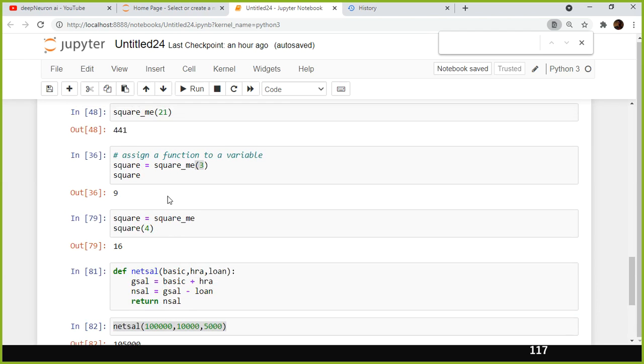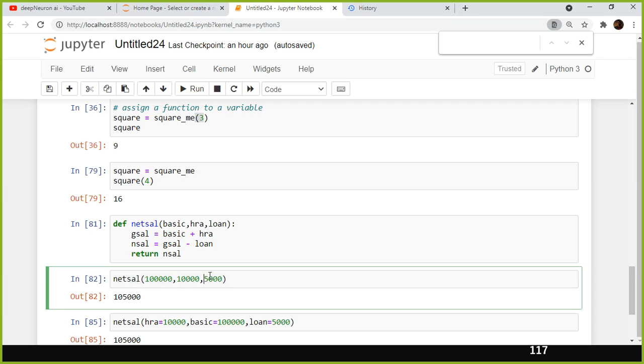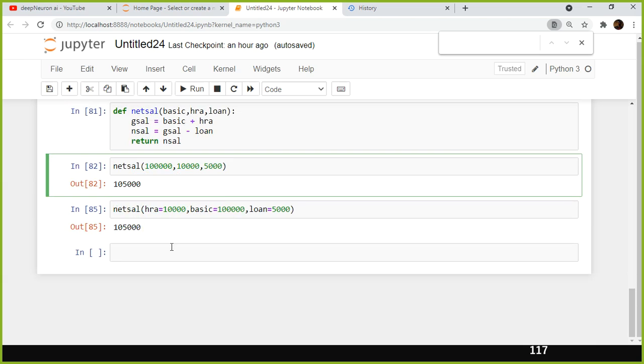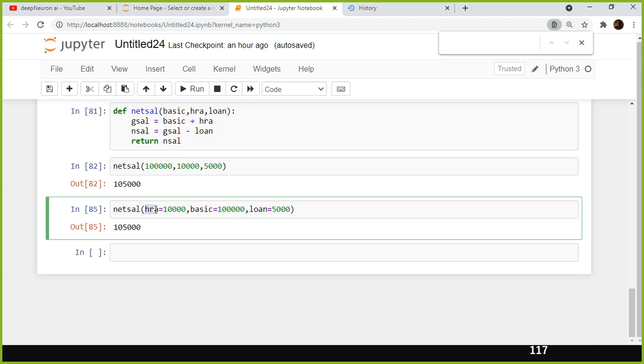You might pass something like 100,000, 10,000, 5,000, 6,000, 2,000, 8,000, 22.32, and you might make a mistake by passing the wrong value to a wrong argument. To overcome that, you can specify explicitly like this.